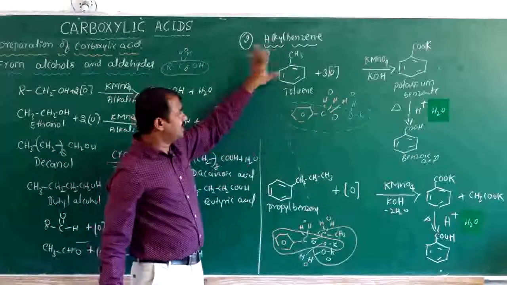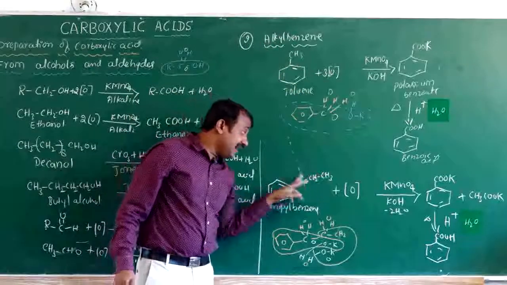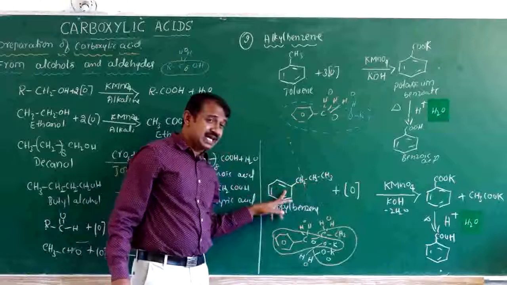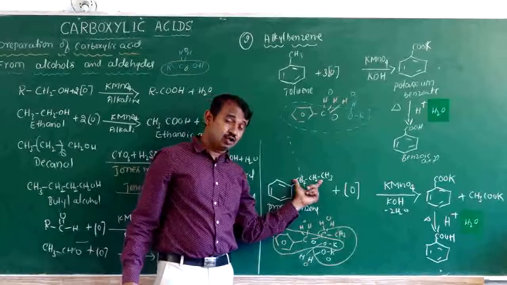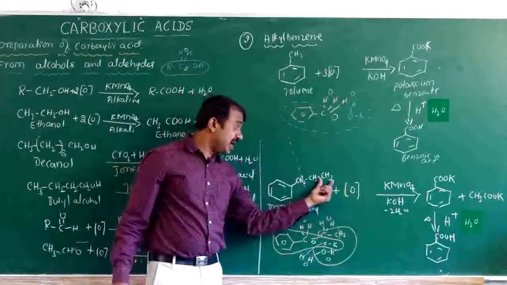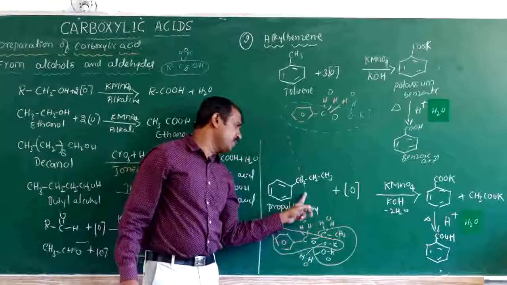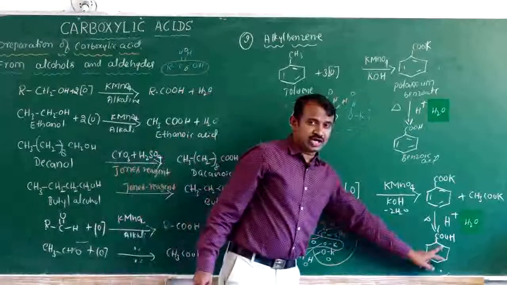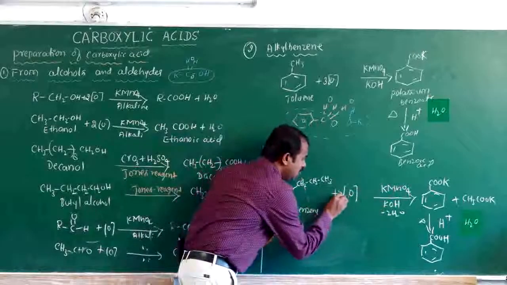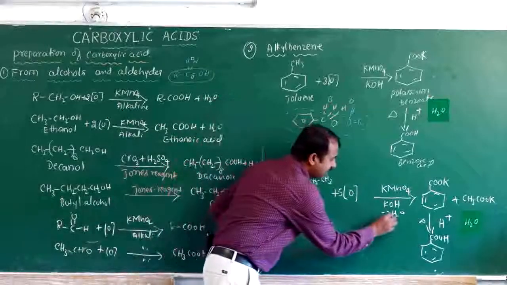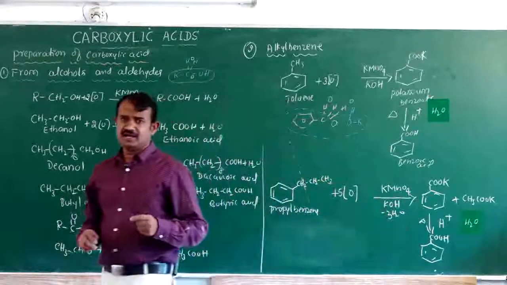It does not matter that methyl benzene is converted to carboxylic acid; here the alkyl group is propyl benzene, but the methylene group bond breaks. Irrespective of the nature of the alkyl group, you will get a carboxylic acid. Generally we think CH3 is converted to COOH, but what happens is the methylene group breaks to form benzoic acid. This is one of the oxidations. How many oxygen are consumed here? In total 5 molecules of oxygen, and 3 molecules of water are released. This is the preparation of carboxylic acid.